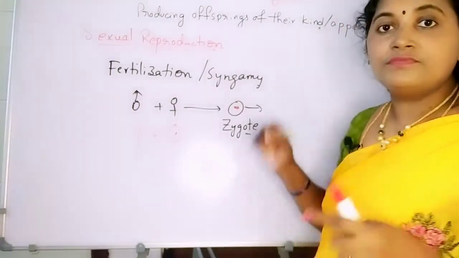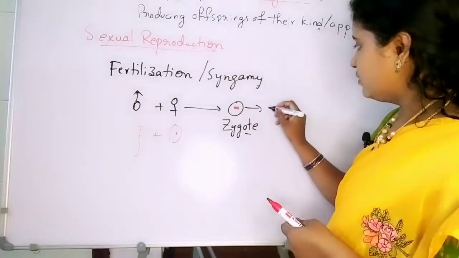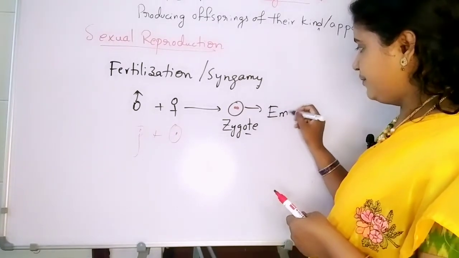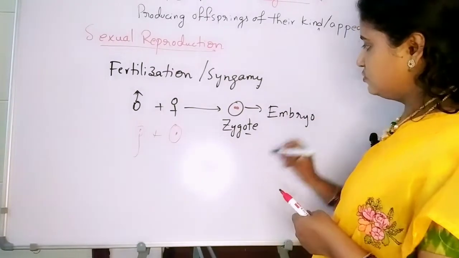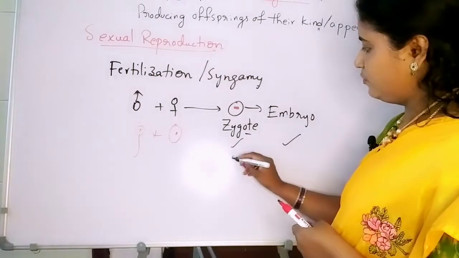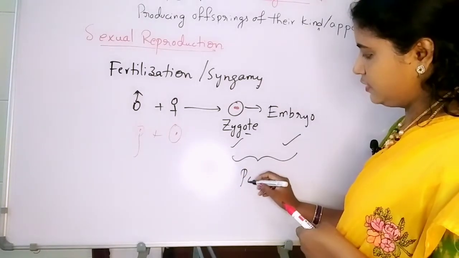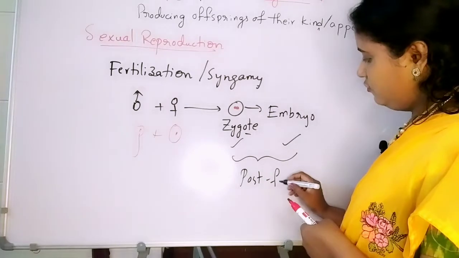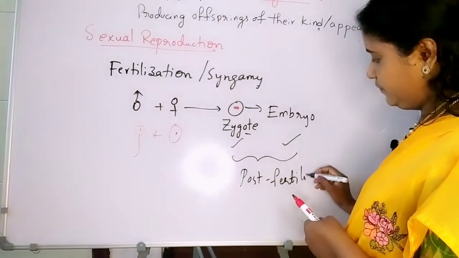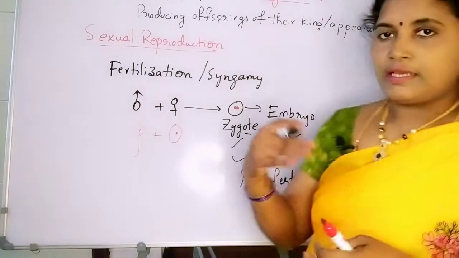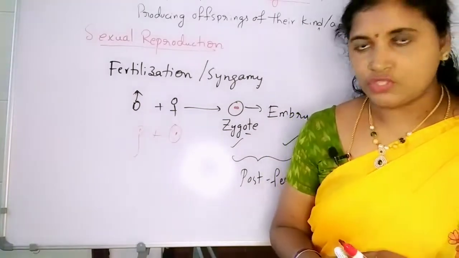The zygote leads to further development. The zygote is going to be formed as an embryo. So zygote formation and embryo formation both take place in the post fertilization movements. Post fertilization means zygote formation and embryogenesis.